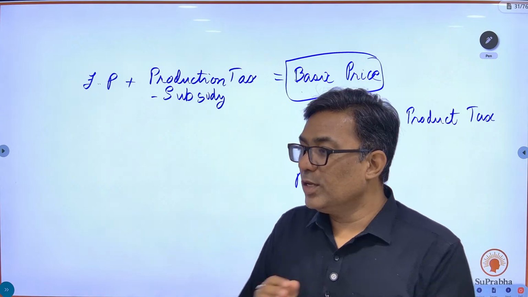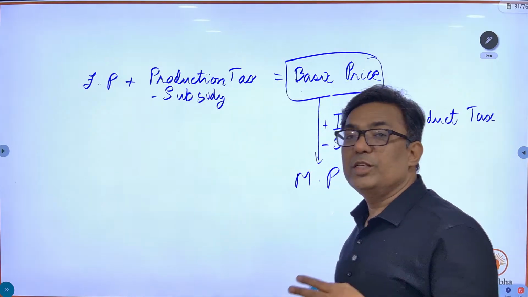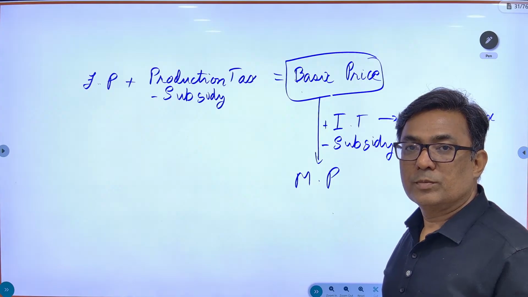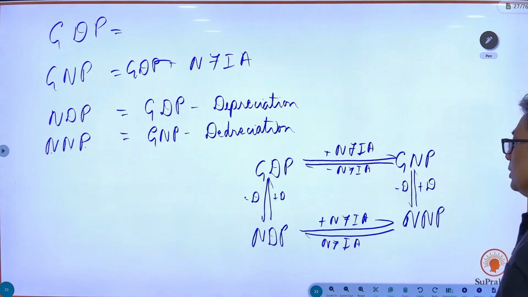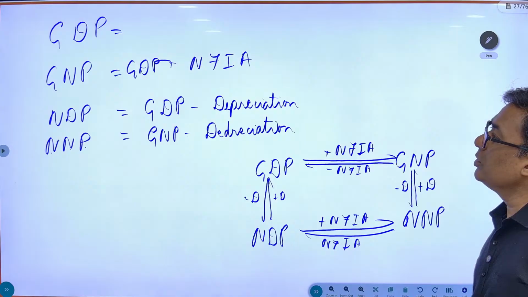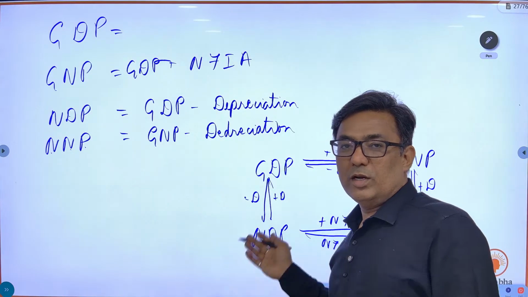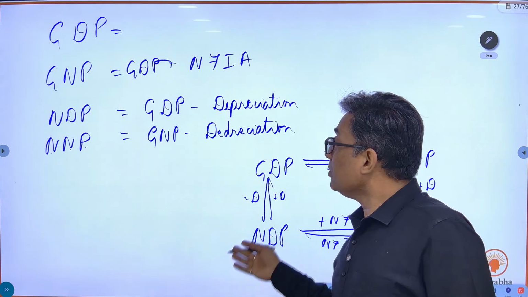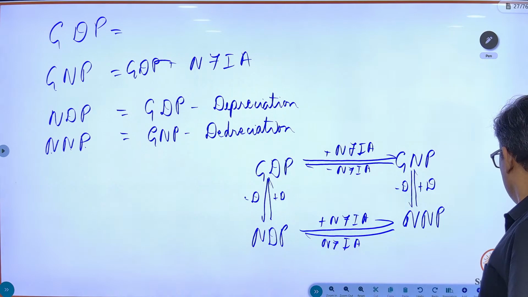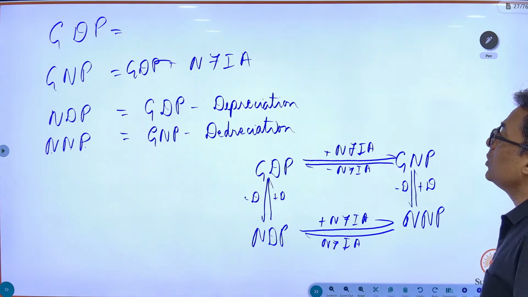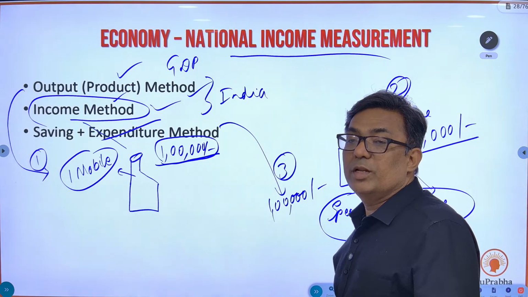Just see to it that you have understood the three prices in the economy: factor price, basic price, and market price. Again, let us revise. We have understood the four terms: GDP, GNP, NDP, NNP, and their relation. Next, we have understood how you are going to measure these values. What are the methods of measurement? Output method, income method, and saving plus expenditure method.